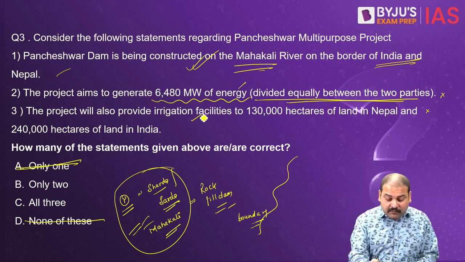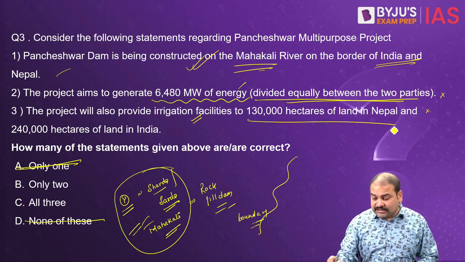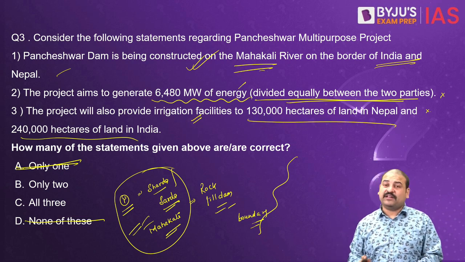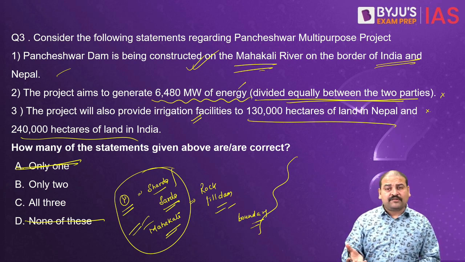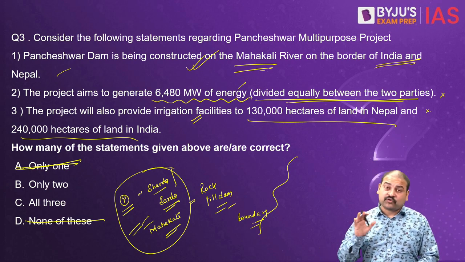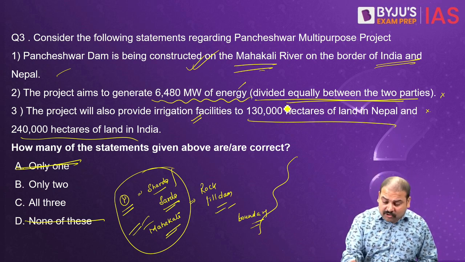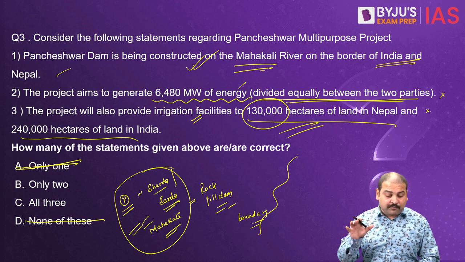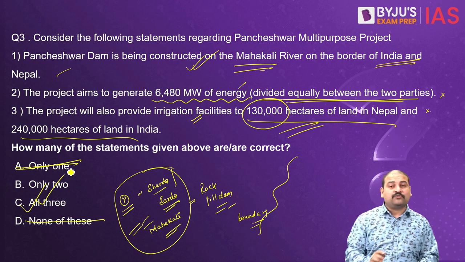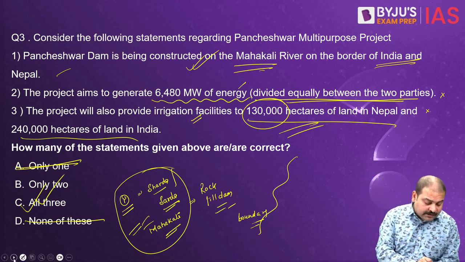Lastly, it will provide irrigation facilities to this much land in Nepal and this much land in India. Again, I'm saying very bad question. If you think, will UPSC ask? They have asked such questions. So we should be prepared for this. We cannot remember exactly how much land they will be irrigating. But here both of them are correct. So the answer to this question is all 3 are correct statements.